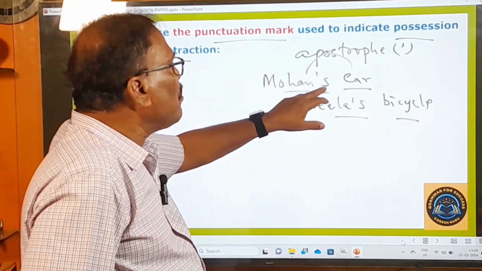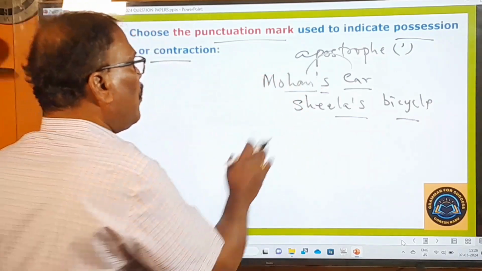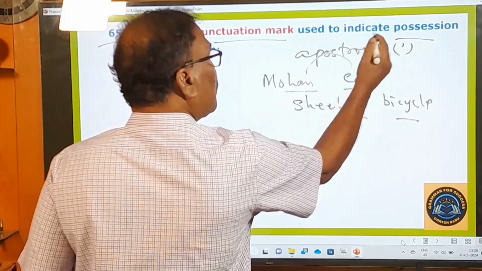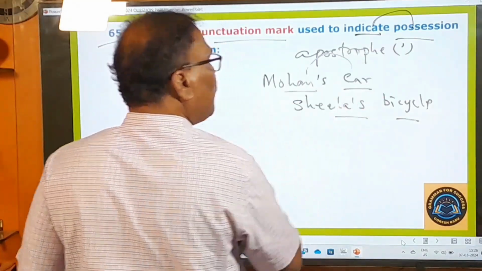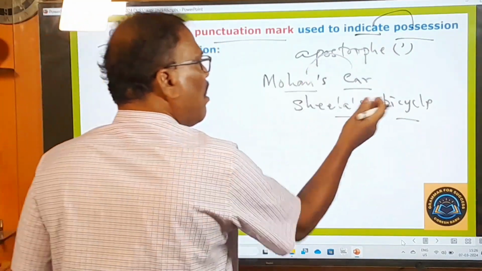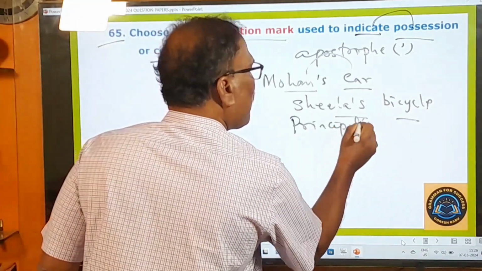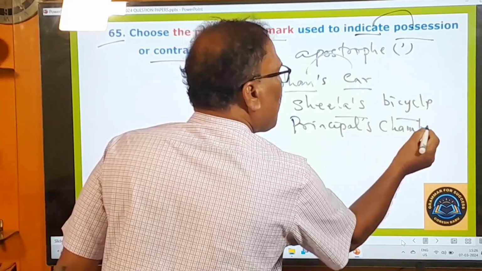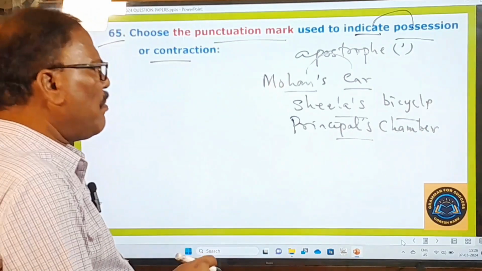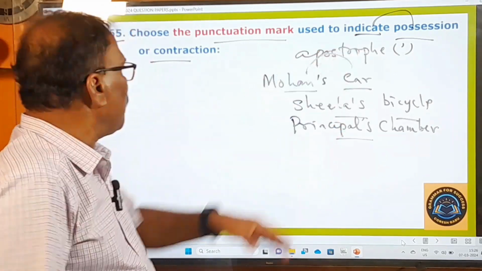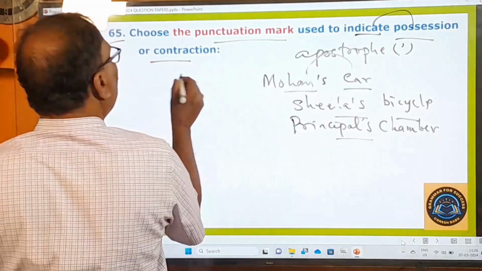So the apostrophe is used to indicate possession. If you don't use it, "Mohan car" is meaningless. So to indicate possession, you must use an apostrophe. Sheila's bicycle, Prince Paul's chamber, so many examples are there. On the whole, an apostrophe is used to indicate possession. And for contraction also, what does contraction mean?